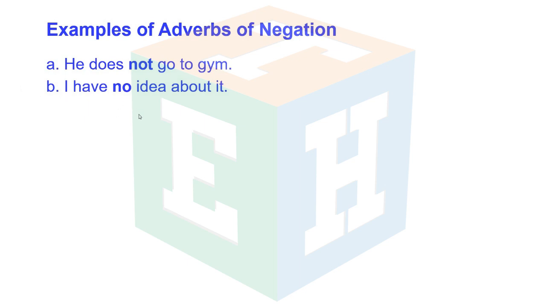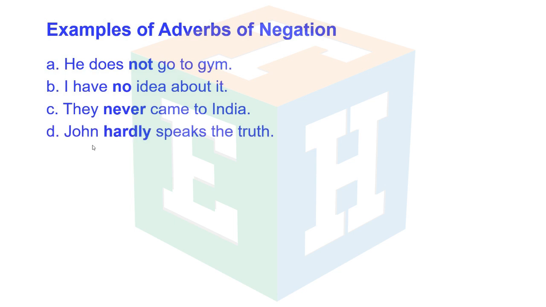C. They never came to India. D. John hardly speaks the truth. E. They seldom visit the village.